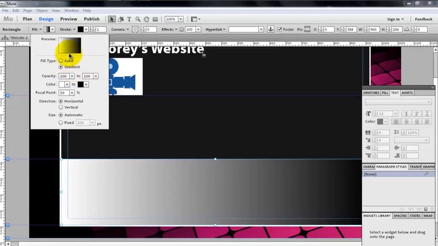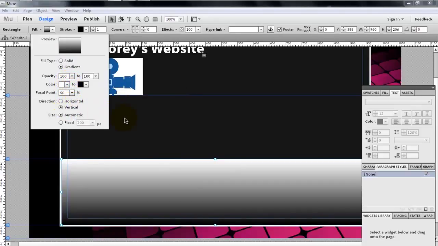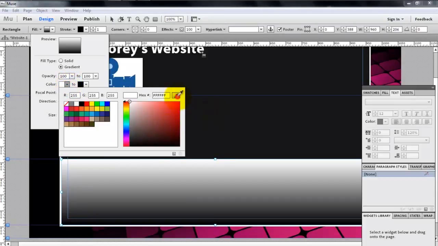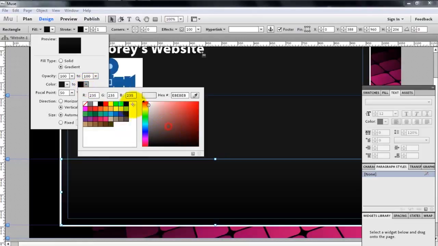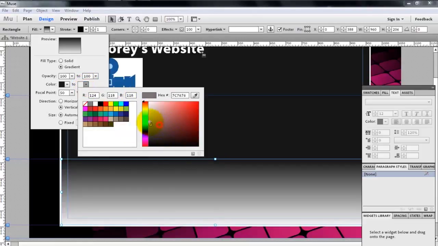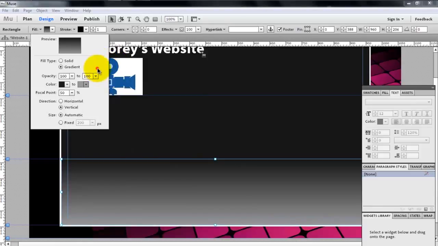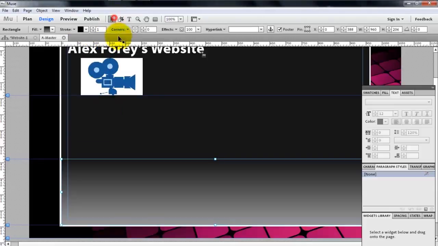Okay, so we're going to make a gradient. So from, let's go vertical. And let's choose from color picker, choose this color, to, let's go to white. Well, not quite white. Okay. So now you can see that we've made a gradient at the bottom of our page in the footer section.